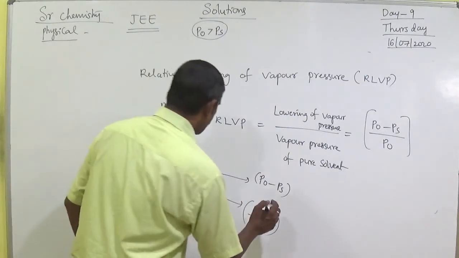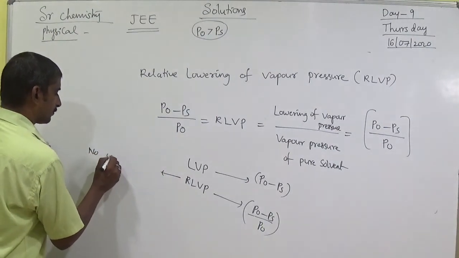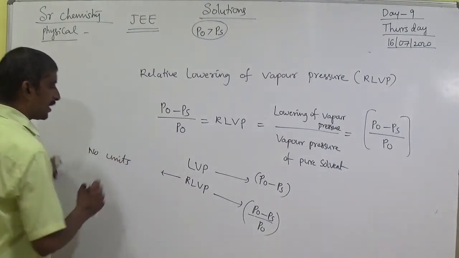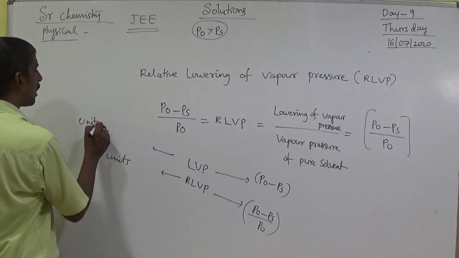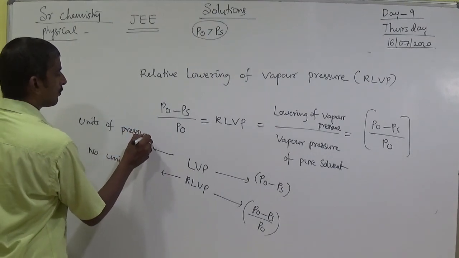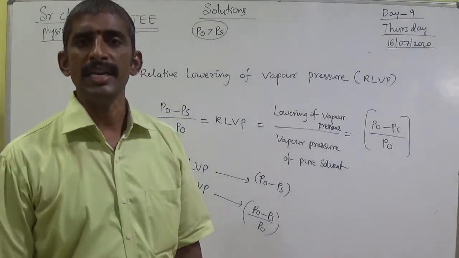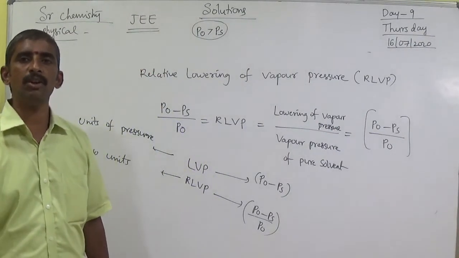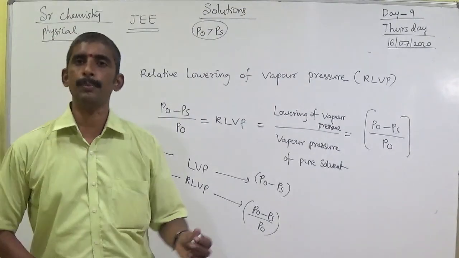Next, RLVP has no units. LVP has units of pressure. Among LVP and RLVP, which one has units? LVP has units of pressure. RLVP has no units. So these are LVP and RLVP.